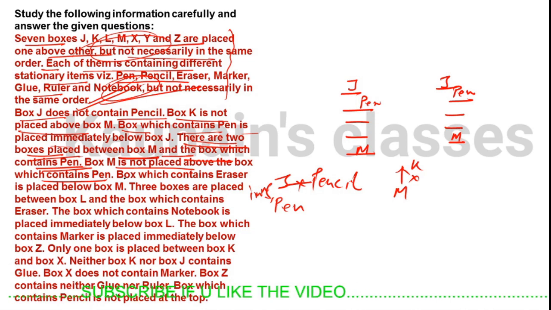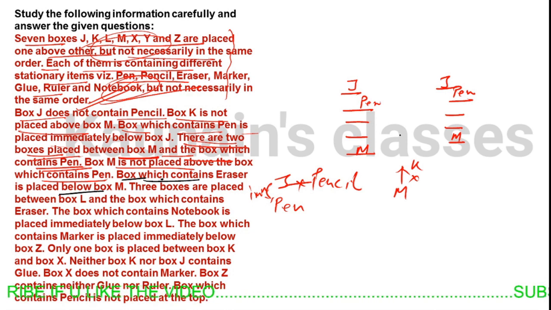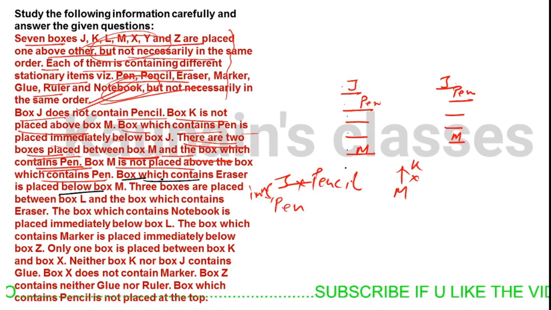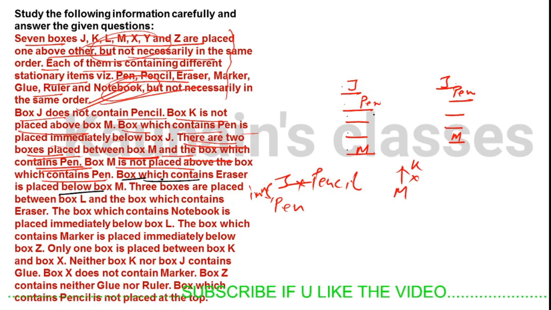Let's move further. The box which contains eraser is placed below M. So how many boxes have we placed so far? 1, 2, 3, 4, 5. So we can have 2 possibilities here.